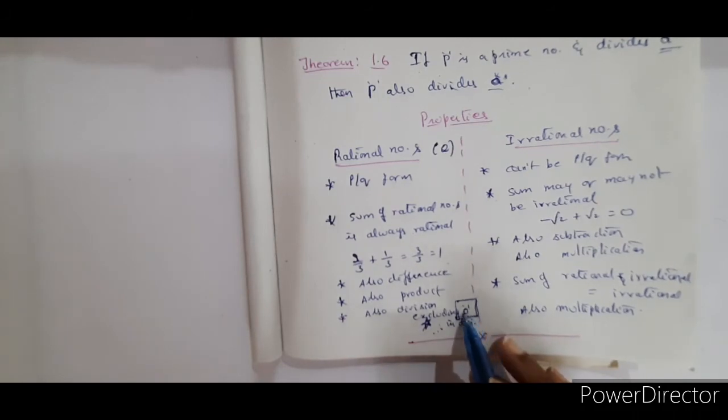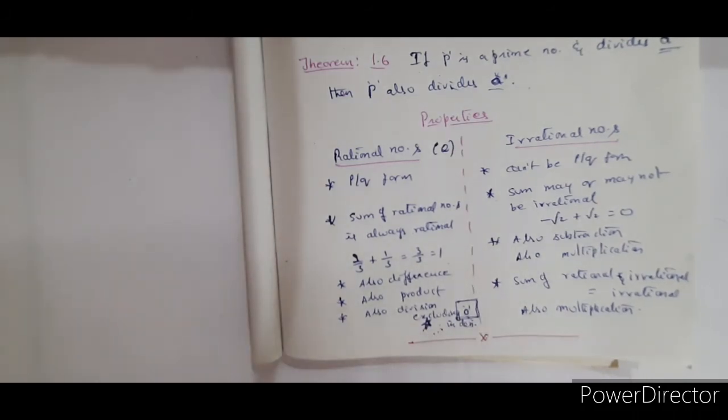Again, 0 is a rational number, no doubt in that. Most of the children will get confused here. Repeatedly we say q not equal to 0 is there, therefore they think 0 is a non-rational number. No, 0 is a rational number, but 0 should not be there in the denominator when you say that p by q is a rational number.